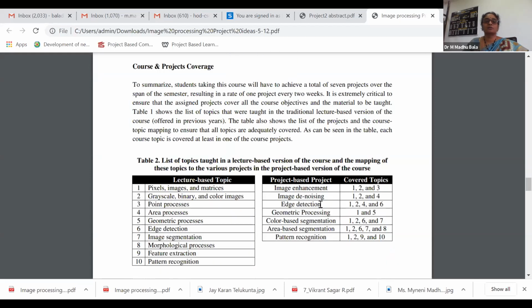See here, lecture-based topics. At the course level, pixels, images, matrices, and grayscale, binary, color images, like this we will read in our course. The basic concepts up to pattern recognition, up to here we will read. In each topic, the base and basics up to a certain extent we can read through our course. But when you apply it through a project, what are the topics included? See this.